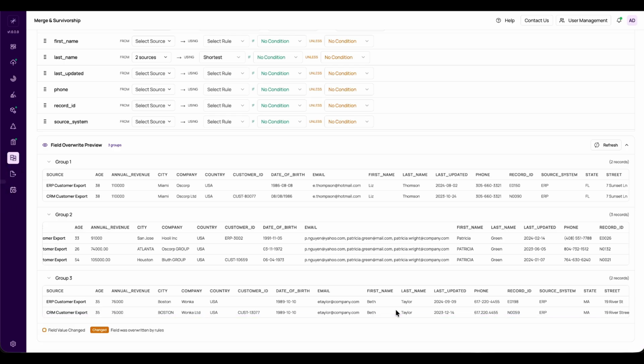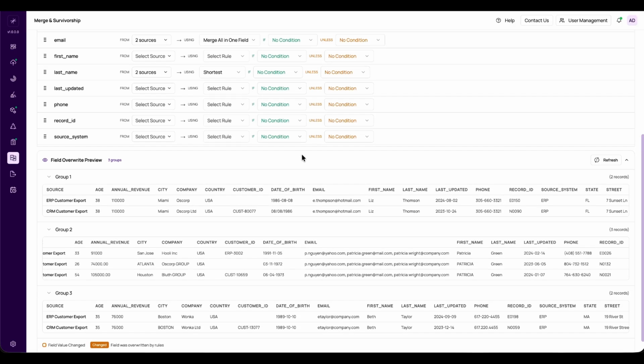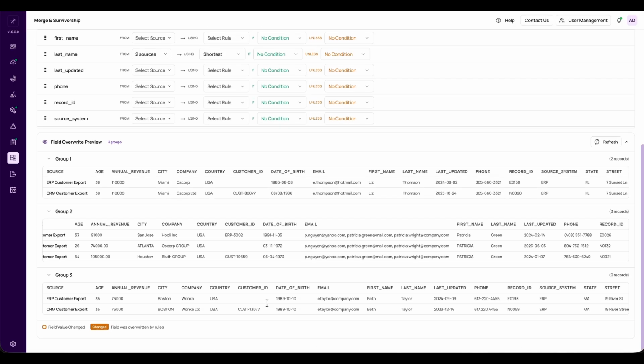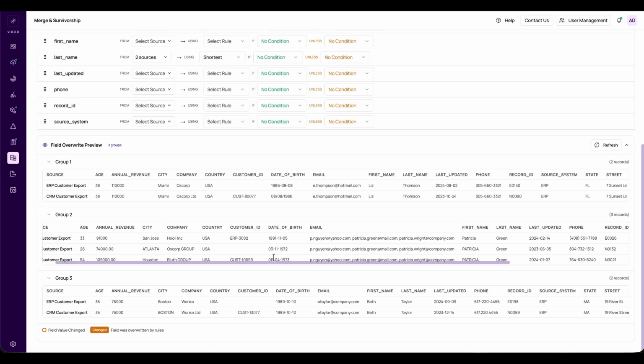And that completes Merge and Survivorship. Master Rules built each golden record, and Overwrite Rules refined it, merging what we wanted to keep and overriding what we wanted to pin down. Every group is now a single, clean record. The last step is to send them out in final export.